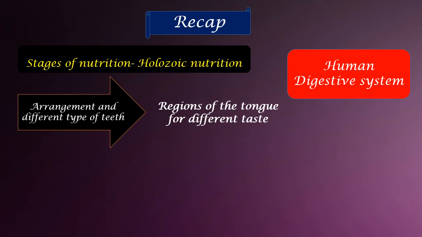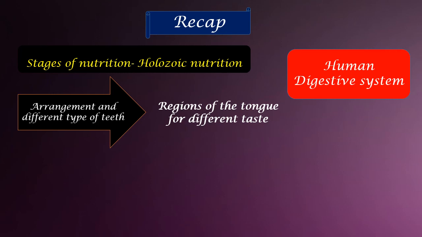Yes, and then we discussed in detail the human digestive system. In that I explained how the ingestion happens, how the secretory enzymes like saliva, as well as the digestive enzymes, help in the digestion process, and how food moves from the mouth to the esophagus, then to the stomach, then to the small intestine, and then to the large intestine, and how it is ejected from the rectum and through the anus.